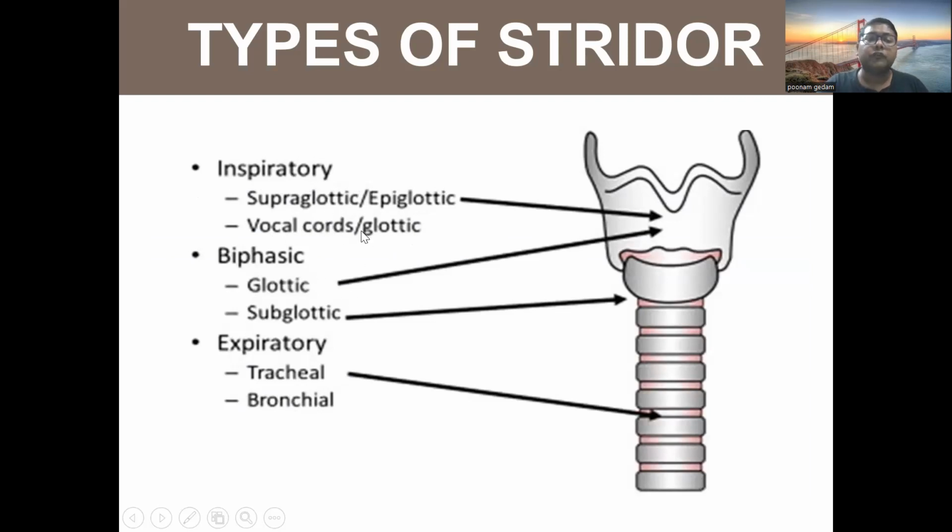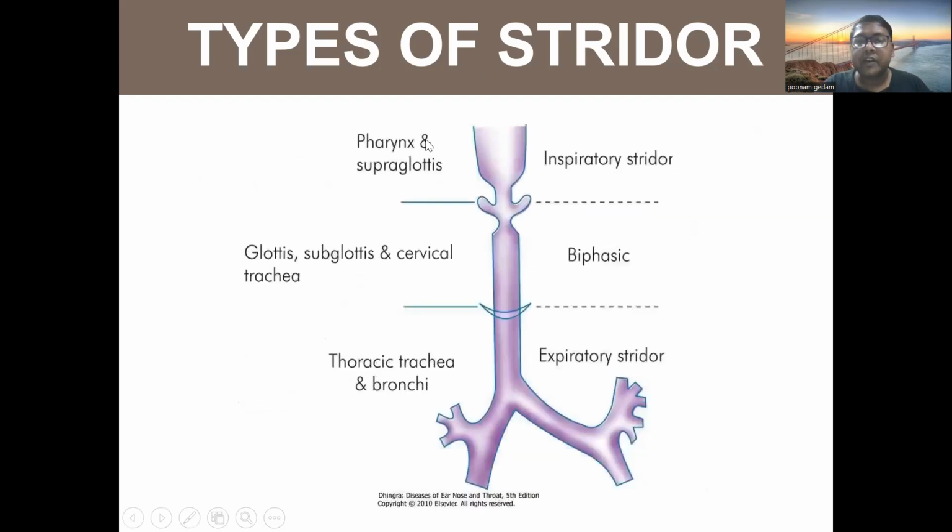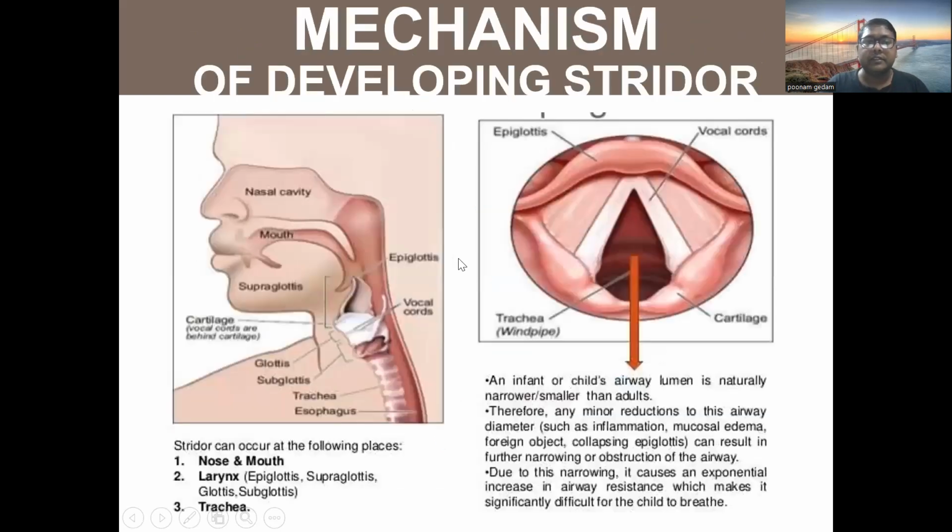Inspiratory can be supraglottic or vocal cords. Biphasic can be glottic or subglottic. So any pathology in the pharynx or supraglottis comes in inspiratory stridor, and expiratory is what we have discussed, thoracic, tracheal or bronchial causes. And what we include in biphasic: glottic, subglottic, or any pathology in the tracheal region.